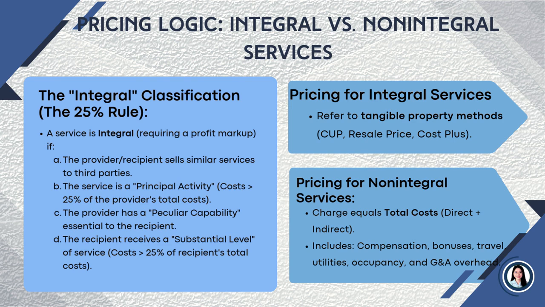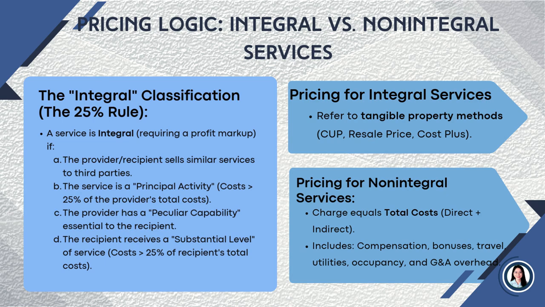The fourth one is the recipient receives a substantial amount of services from one or more controlled group members, meaning the cost of the renderer exceeds 25% of the recipient's total deductions. If a service doesn't hit any of these markers, it is labeled as non-integral services. Determining the price for integral services under the Treasury Regulation Section 1.482 states that arm's length charge cannot simply be billed at cost, yet the regulation for services doesn't specify a calculation method.